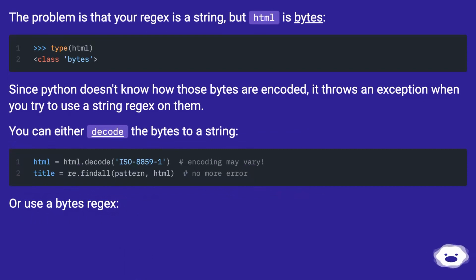The problem is that your regex is a string, but html is bytes. Since Python doesn't know how those bytes are encoded, it throws an exception when you try to use a string regex on them. You can either decode the bytes to a string, or use a bytes regex.